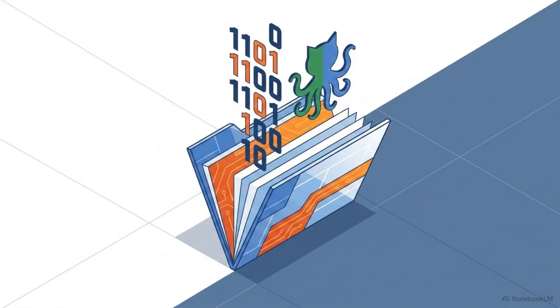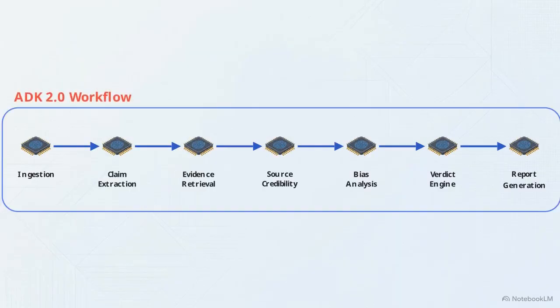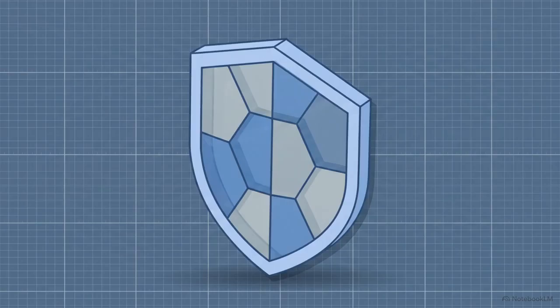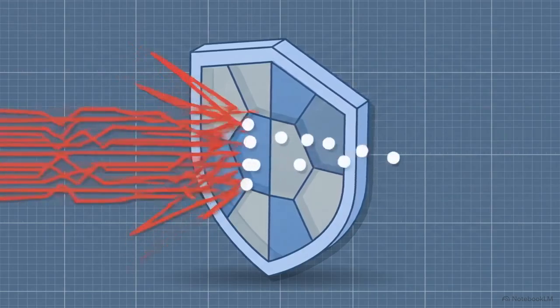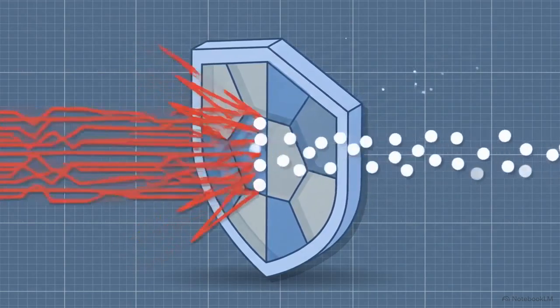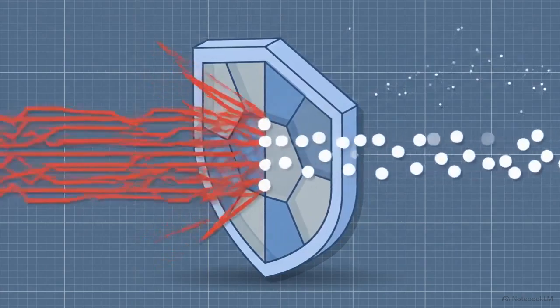By combining the orchestration of Google's ADK 2.0 with an intuitive, transparent design, TruthLens offers a robust defense against digital misinformation, catching the lie exactly where it spreads.